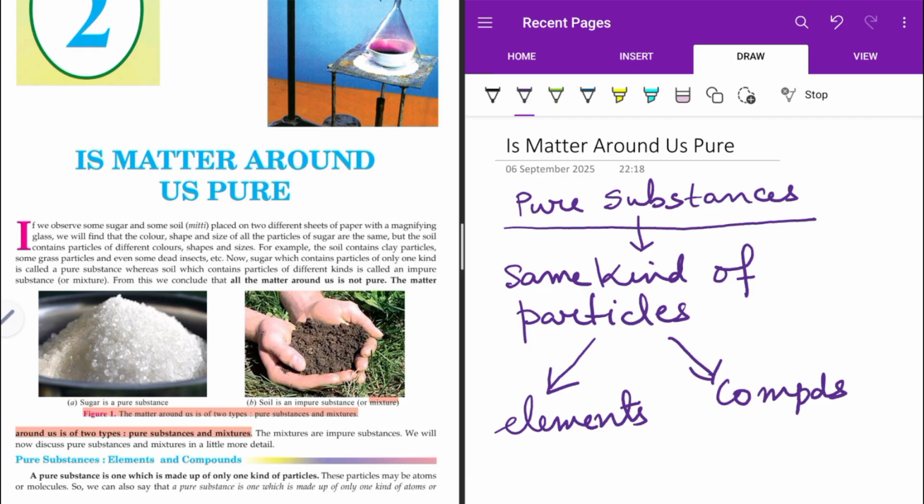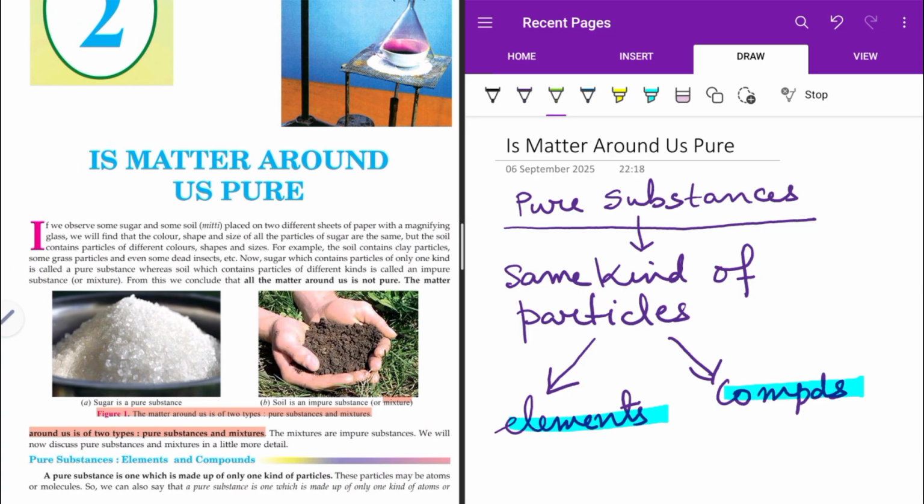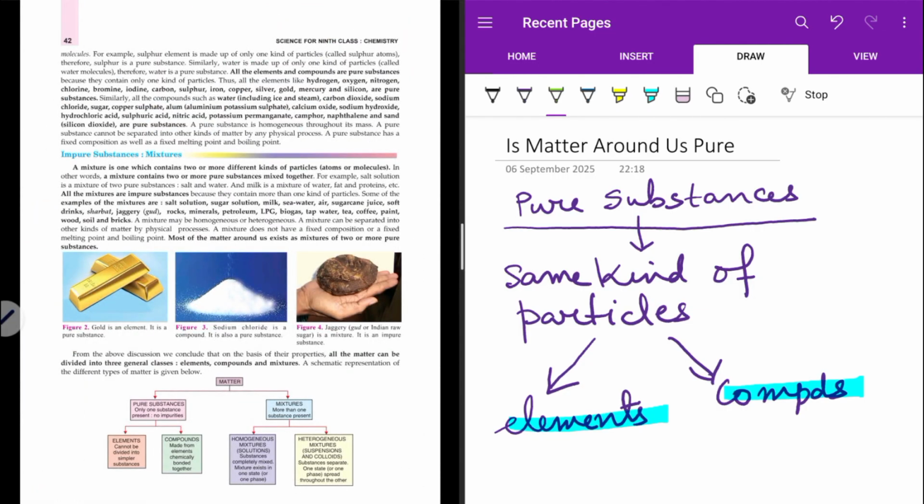So matter around us can be of two types. One is pure substance, the other is mixture. Now, pure substance can be elements and compounds, whereas by mixture, what do we mean? It contains more than one kind of particles or atoms, that is a mixture.